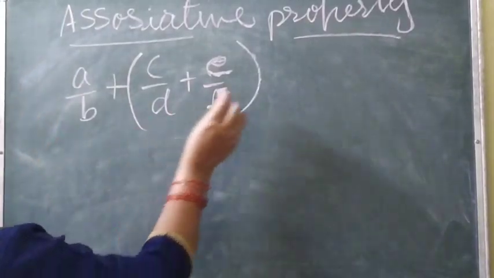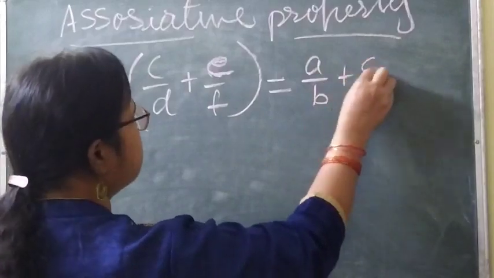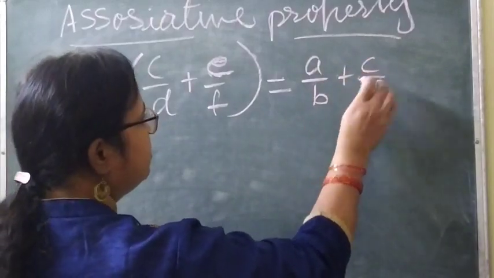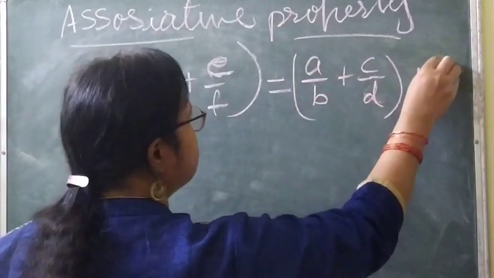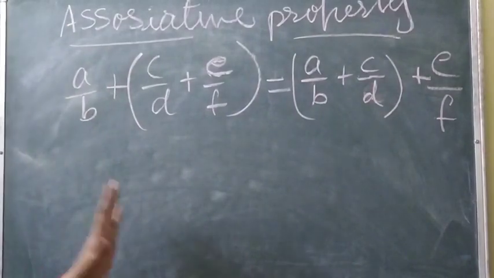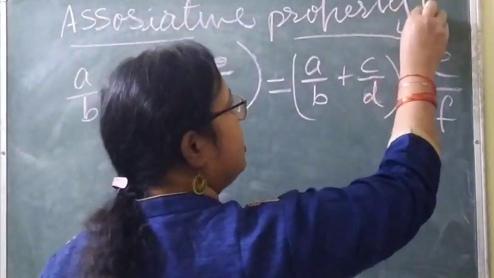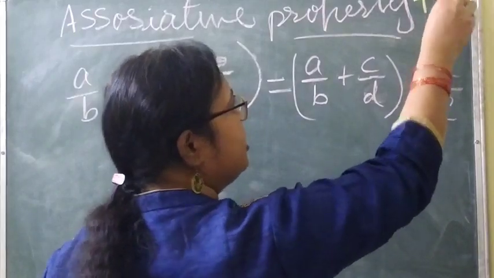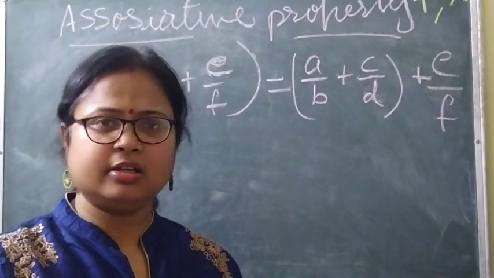And this is equal to A by B plus C by D, and plus E by F. This is called the associative property, and this is applicable only for addition and multiplication. It is not applicable for subtraction and division.